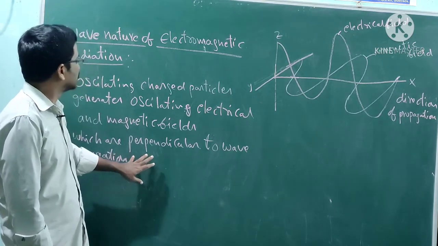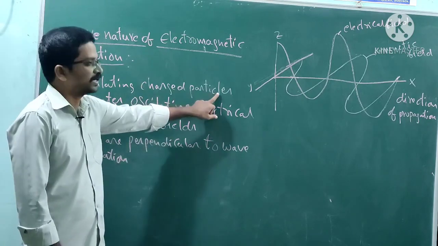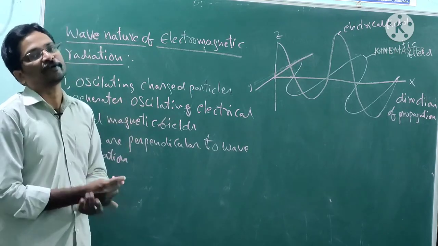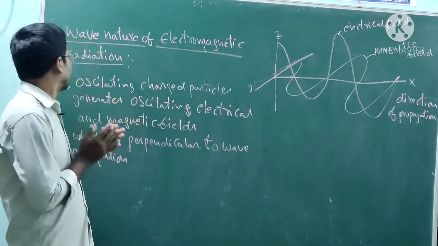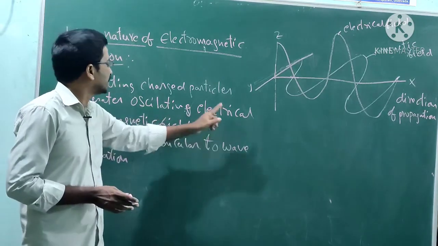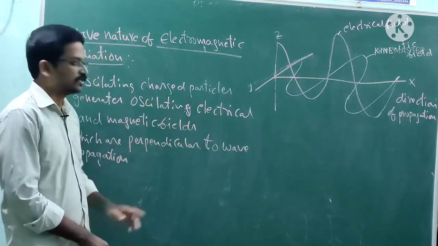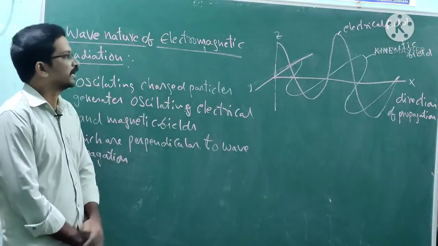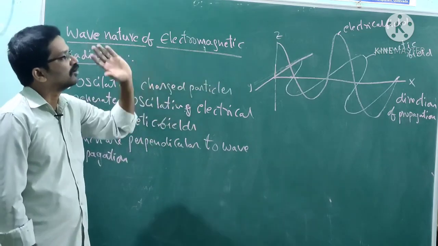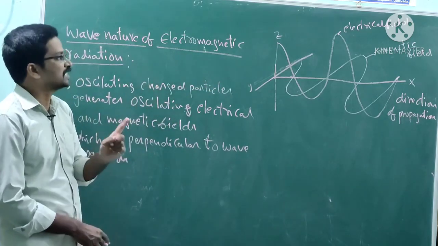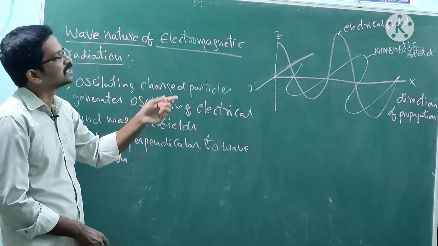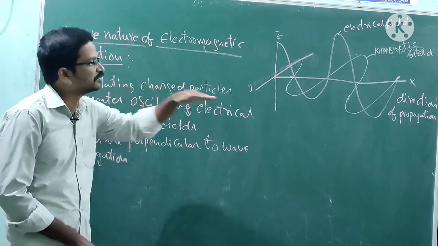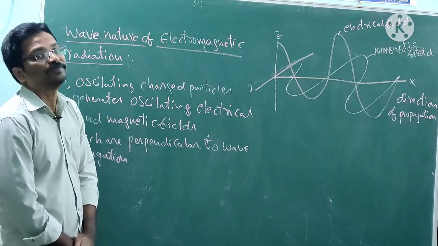Electromagnetic radiation is created by oscillating charged particles. It has oscillating electrical and magnetic fields which are perpendicular to the direction of wave propagation. The electrical and magnetic components are perpendicular to each other for the propagation of the wave.